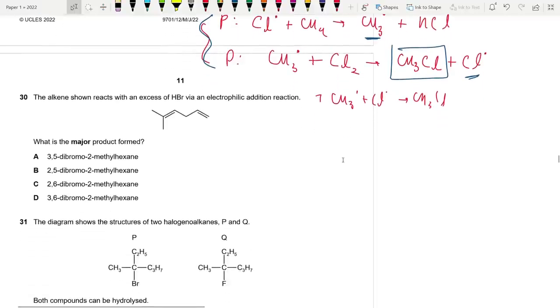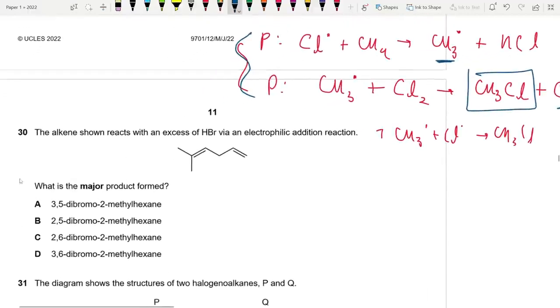30. The alkene reacts with an excess of HBr via an electrophilic addition reaction. What is the major product formed? Okay, so remember, bromine will go to the carbon that has more alkyl groups because it is the product due to a more stable intermediate, which may be a tertiary carbocation or a secondary carbocation. Okay, so we have 2 double bonds here. When we break this, bromine will go to the carbon with more alkyl groups. So that is this one. We'll get bromine over here and hydrogen over here. And in this case, bromine will go here and hydrogen will go here.